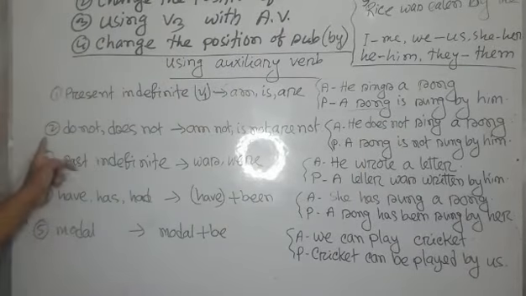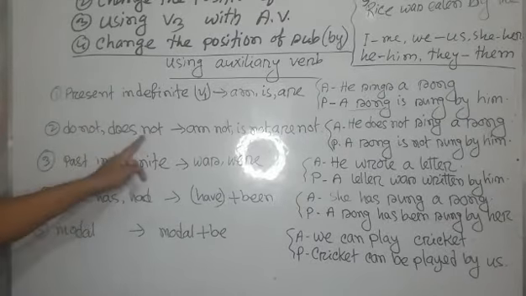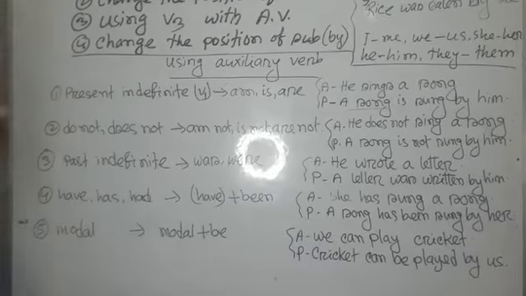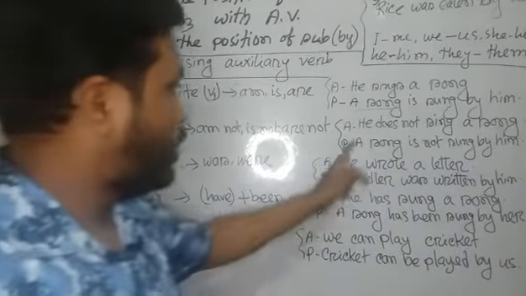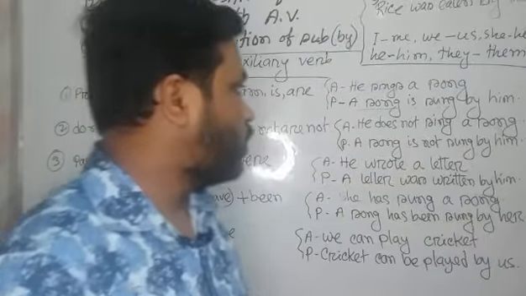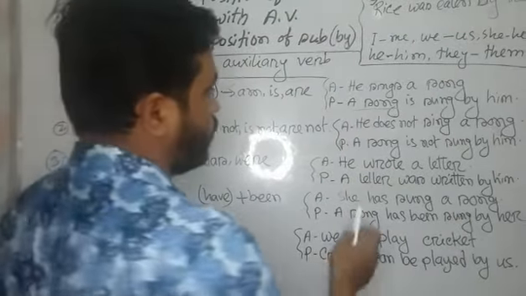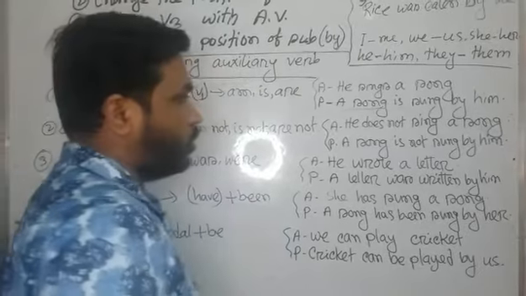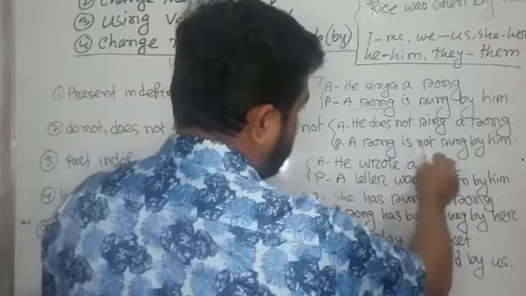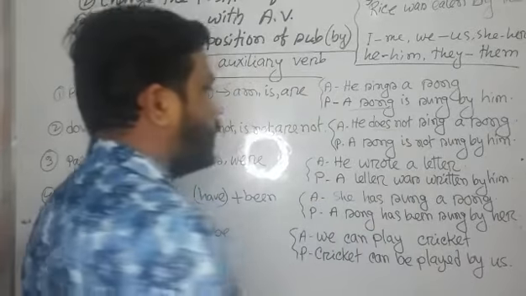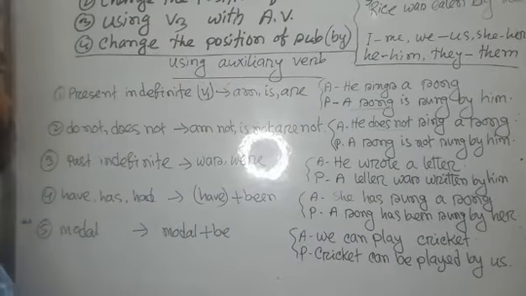The second rule is when we find do not or does not in an active sentence, we have to use am not, is not, are not in the passive sentence, such as he does not sing a song. Whenever we change into a passive one, we have to use is not because there is does not in the active sentence.